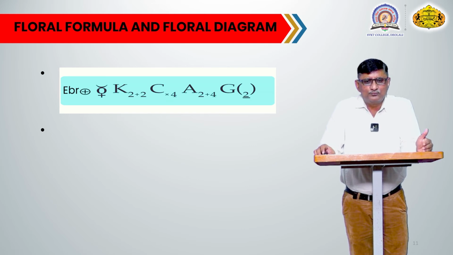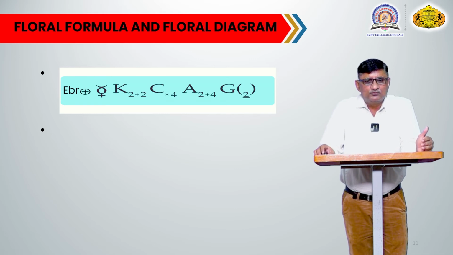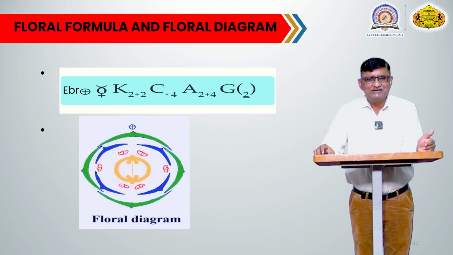Petals are 4, present in a cross. The androecium has 6 stamens in a 2 plus 4 condition, meaning 2 stamens are short and the remaining 4 are long. The gynoecium is bicarpellary syncarpous and superior in nature.